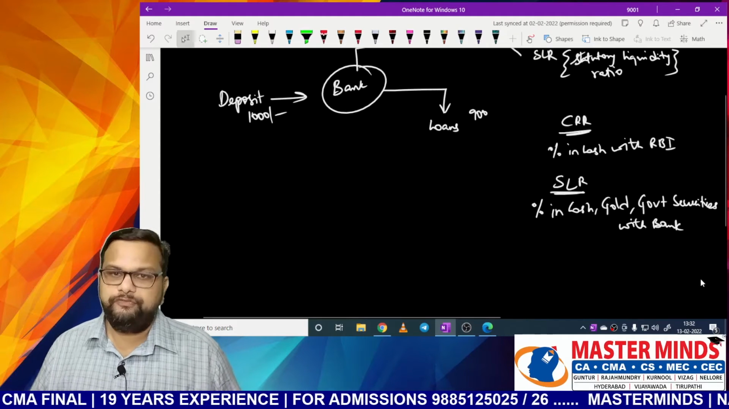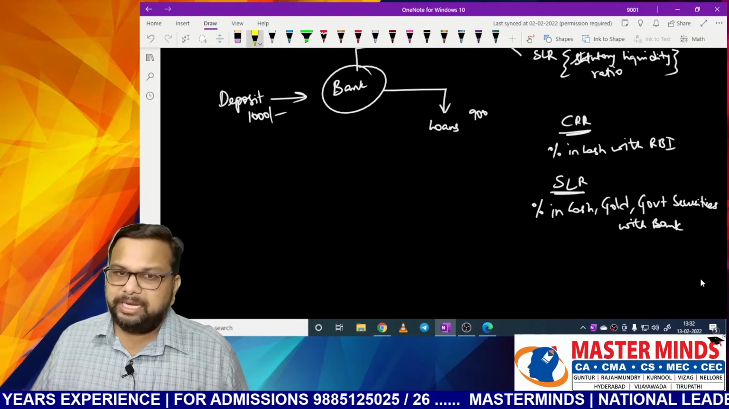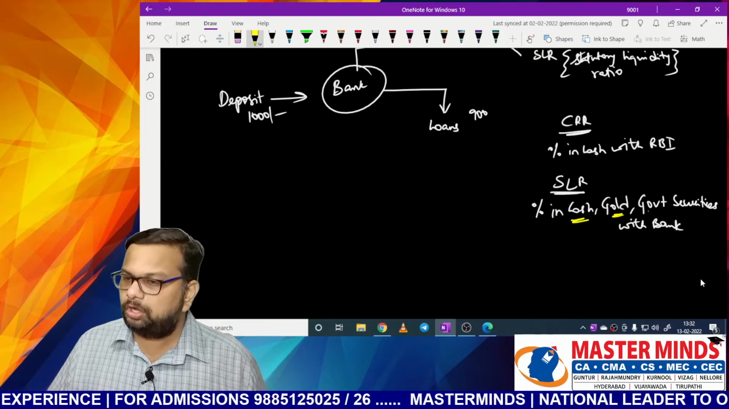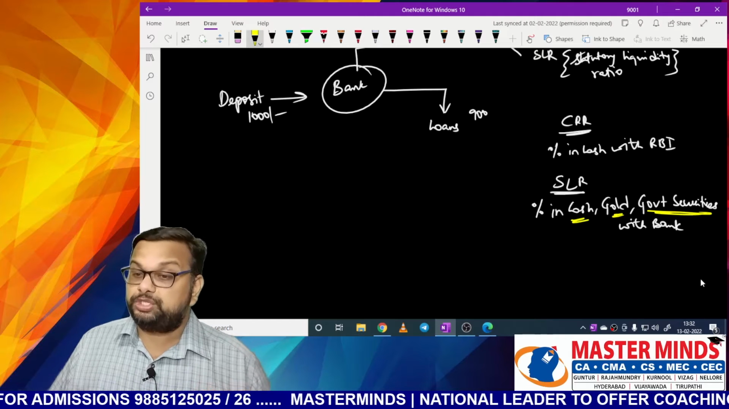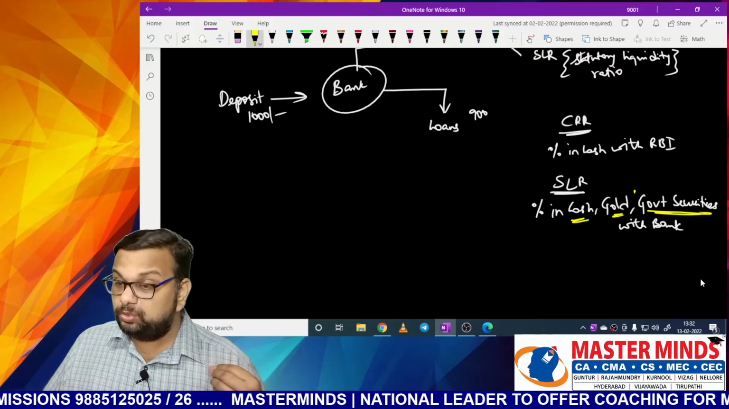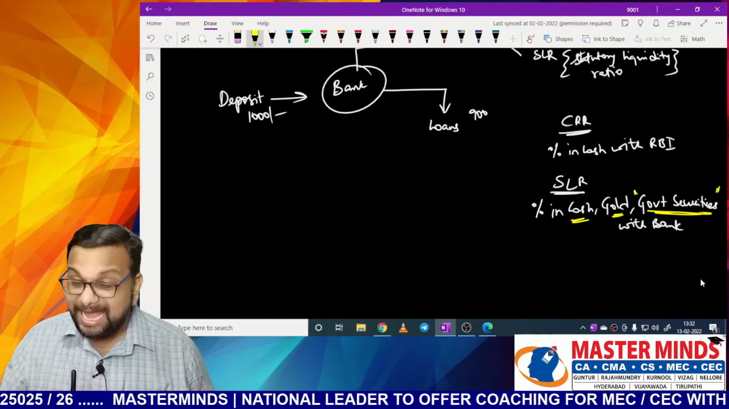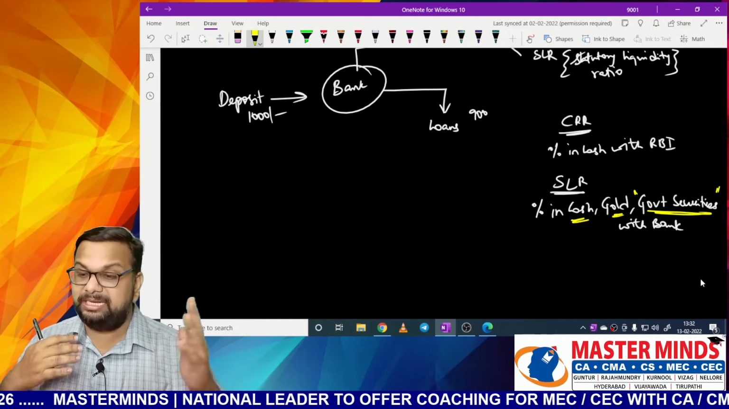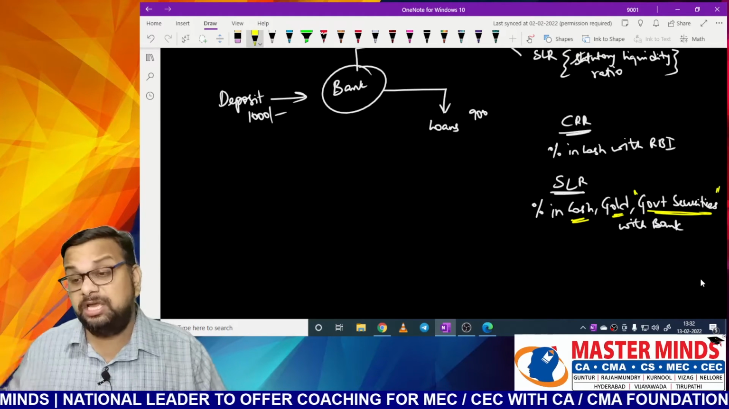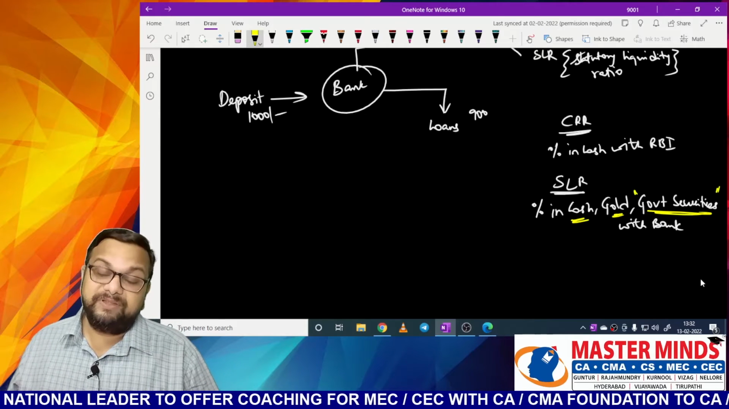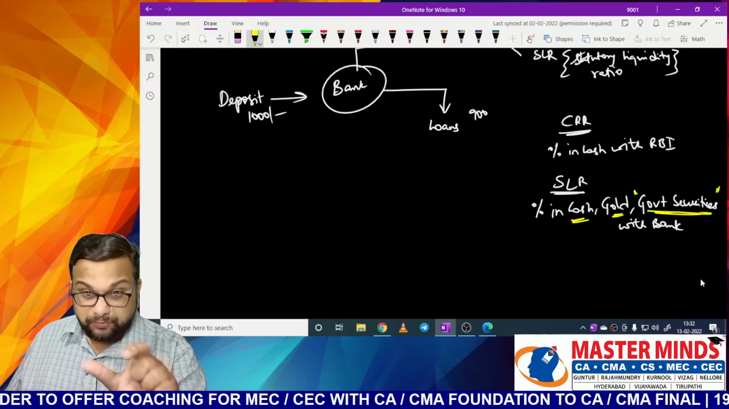Okay. Now, if you look at the rule when it comes to SLR, SLR is to be maintained either in cash, gold, or government securities. There's a rule passed by RBI and every bank has to follow. RBI has included government securities in SLR, so banks can maintain SLR in cash, gold, or government securities. Cash is scarce, gold is very scarce, so the only alternative available for the banks to maintain SLR is government securities. So the RBI has floated this rule.